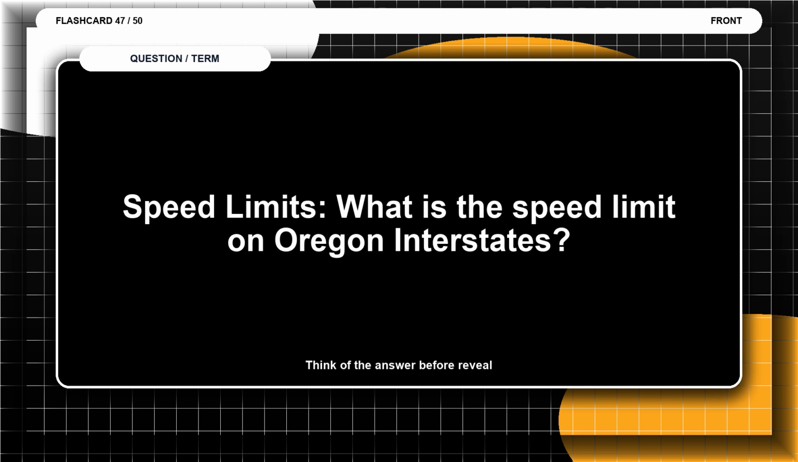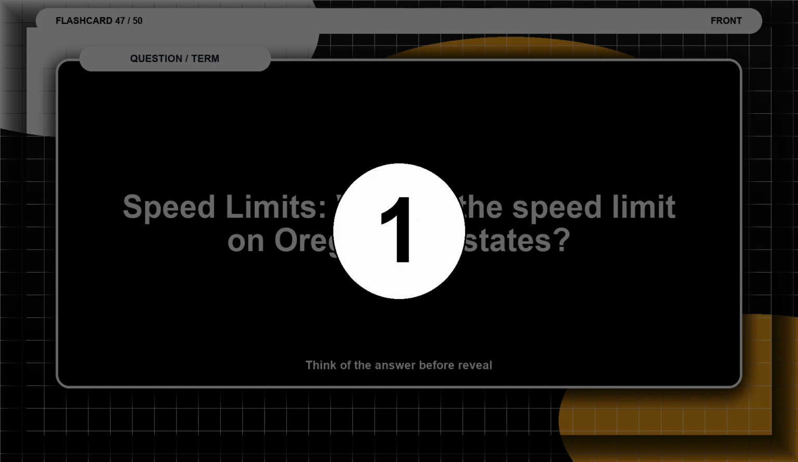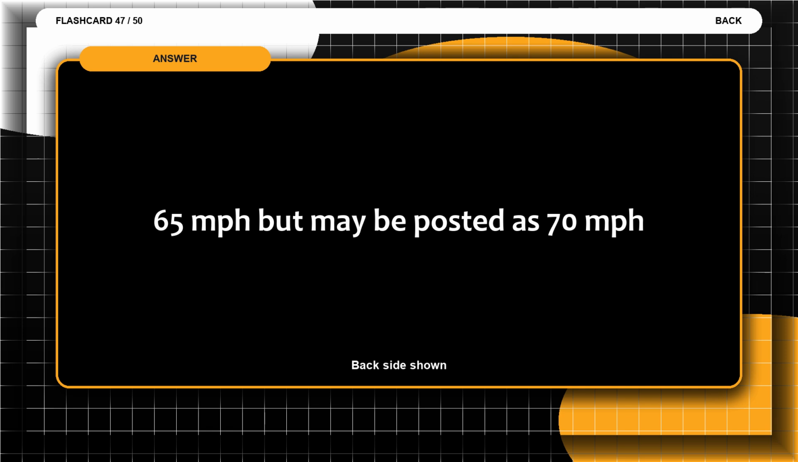Flashcard 47. Speed limits. What is the speed limit on Oregon interstates? Think of the answer before the reveal. The answer is 65 miles per hour, but may be posted as 70 miles per hour.